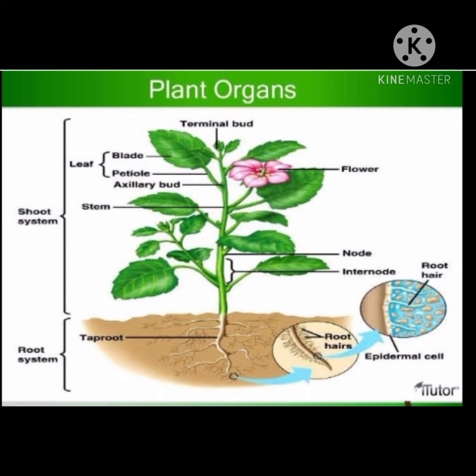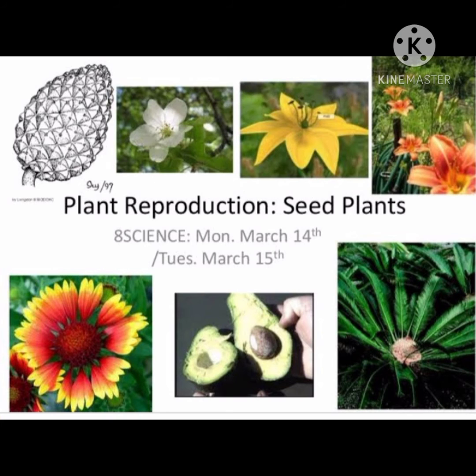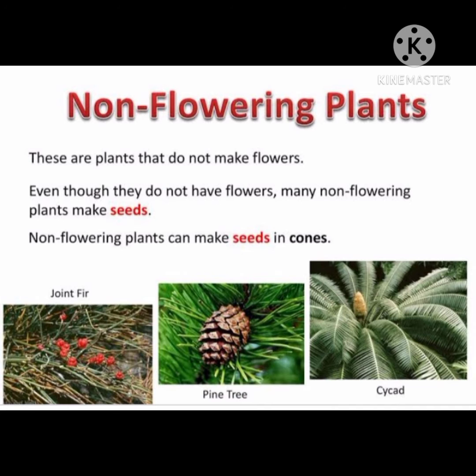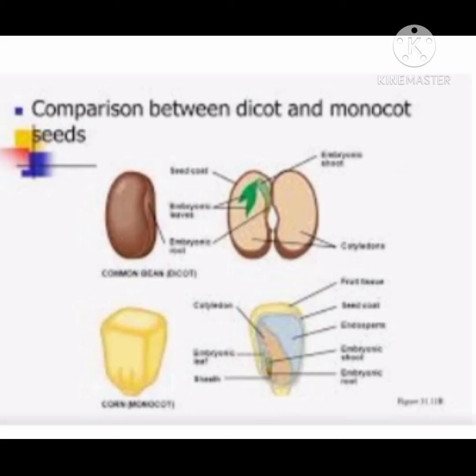The plants are classified according to the following bases: presence or absence of the organs, presence or absence of conducting tissue for the conduction of food and water, presence and absence of seeds in plants, whether seeds are enclosed in fruit or not, number of cotyledons in seed, 1 or 2.